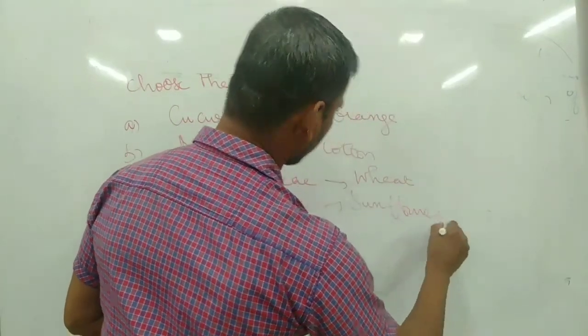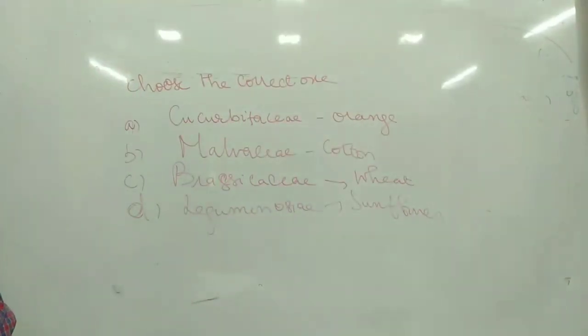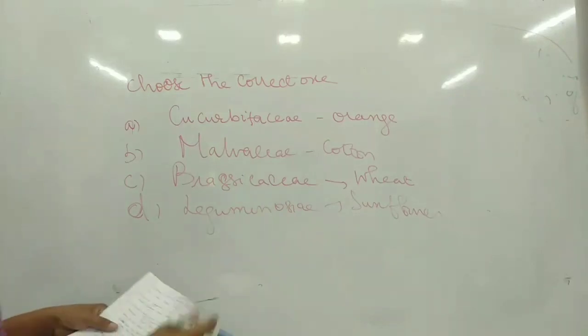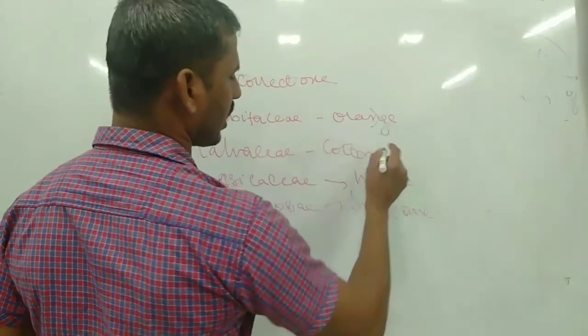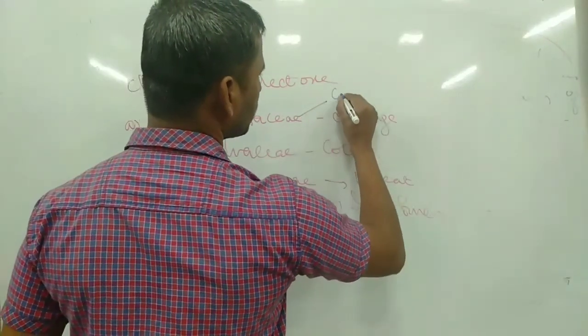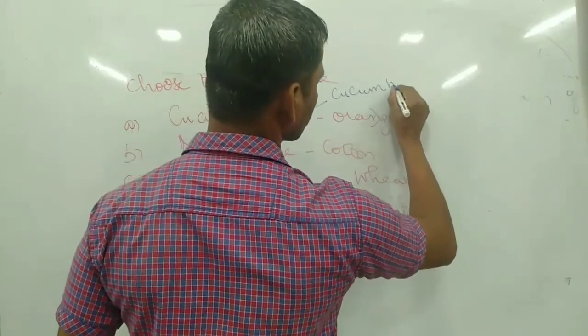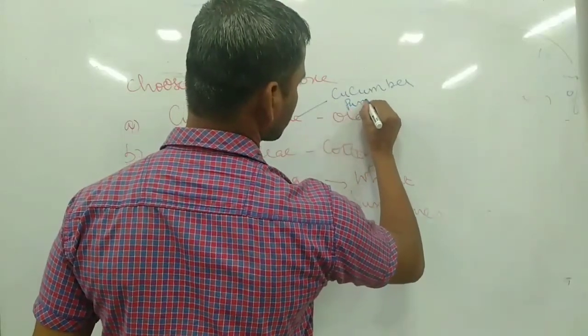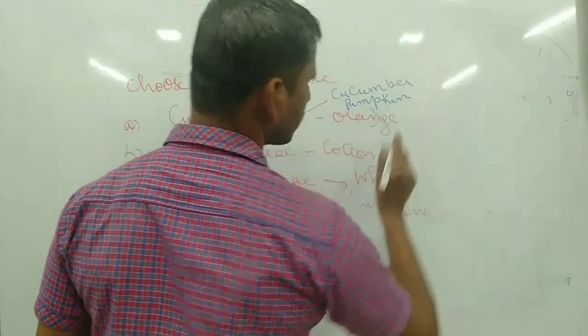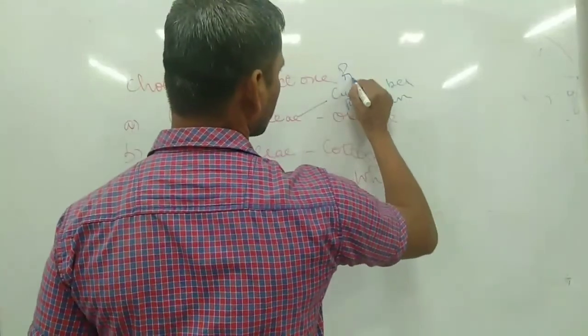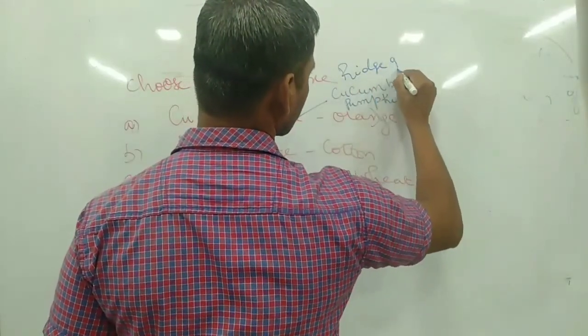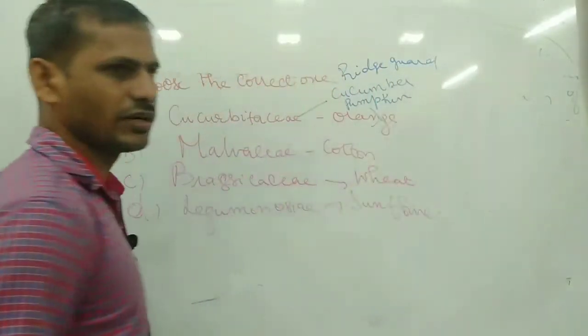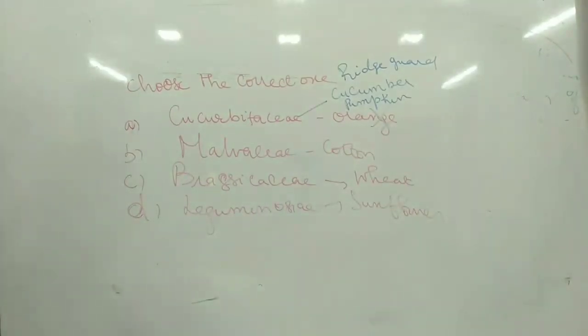Actually they asked us to choose the correct one, which means three are wrong. Cucurbitaceae does not belong to orange; it belongs to cucumber, pumpkin, ridge gourd.